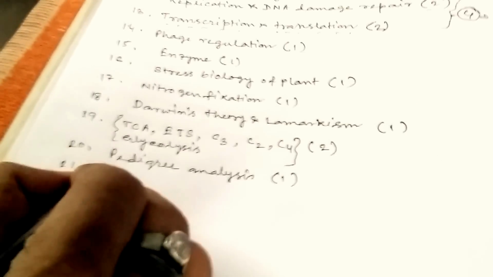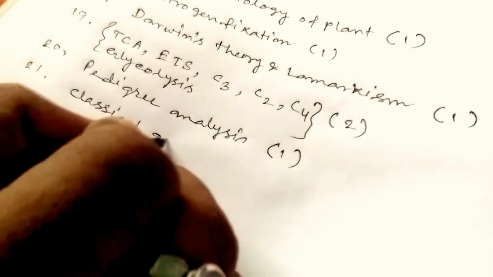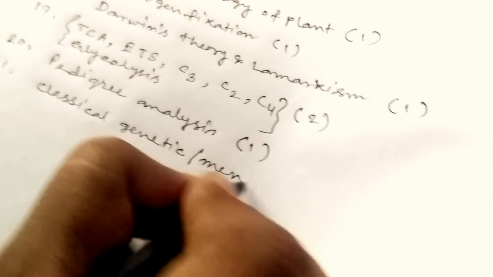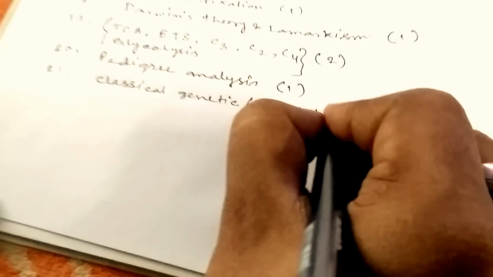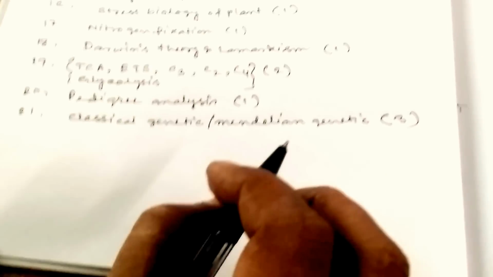Come to the point 21. Classical genetics, that means Mendelian genetics. You can get minimum 3 questions from here, minimum.